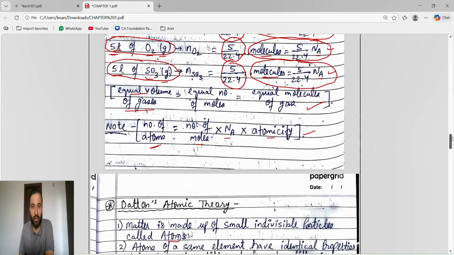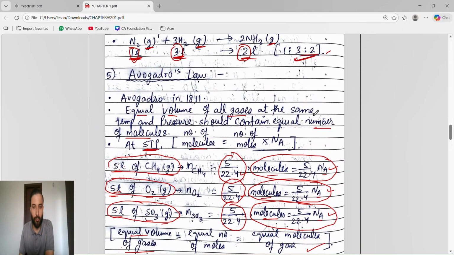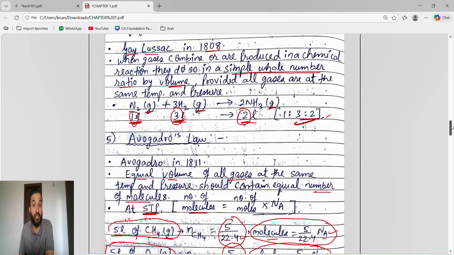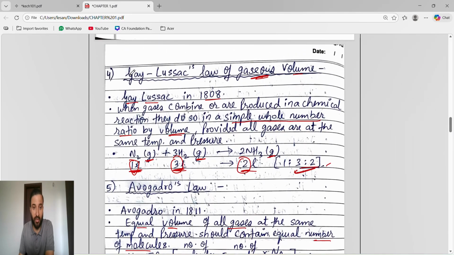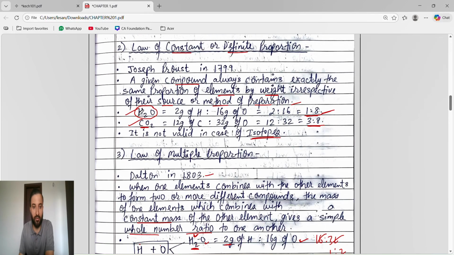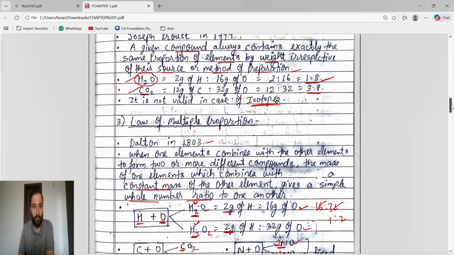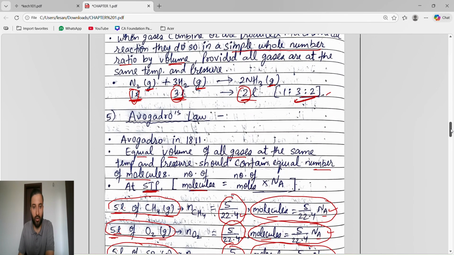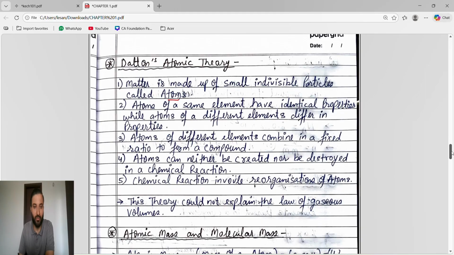Guys, see these laws, this is important because sometimes in the examination they will write the statement and ask which law, or sometimes they will write the law name and you have to choose which statement is suitable for it. Sometimes they will give an example in written form and ask which law this example belongs to. I hope every law is crystal clear to you.